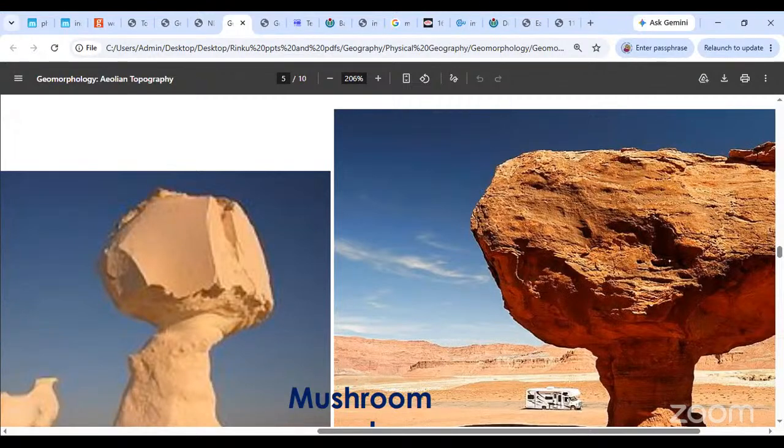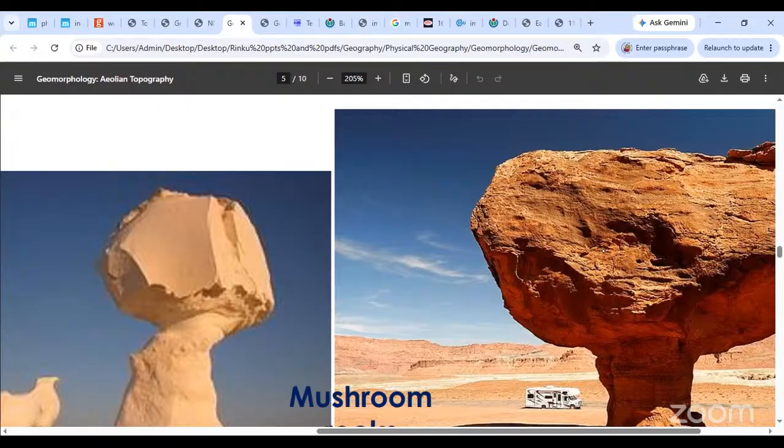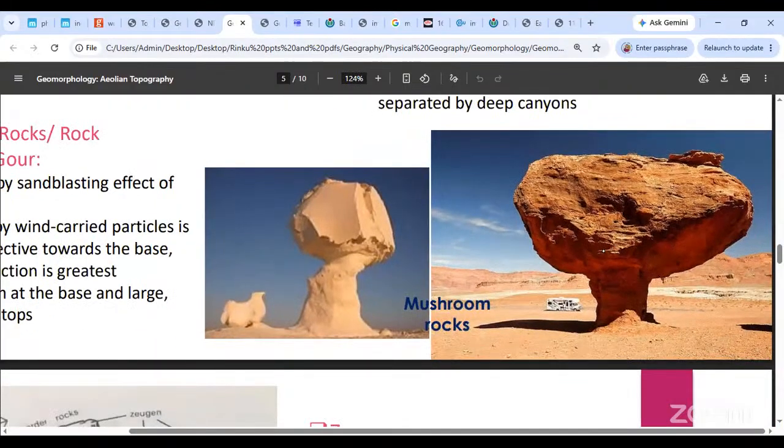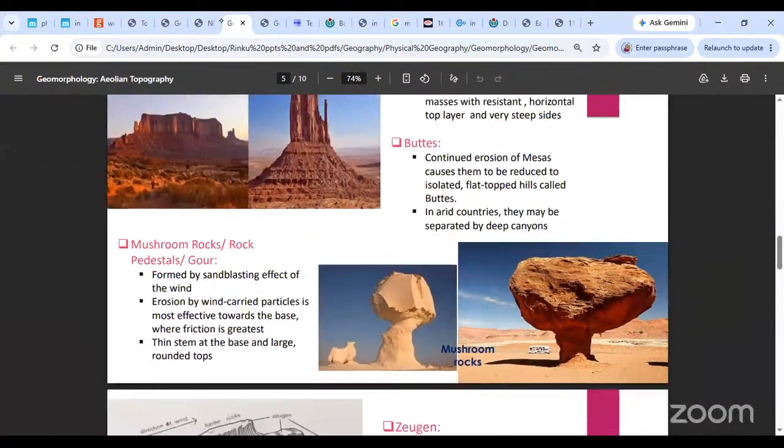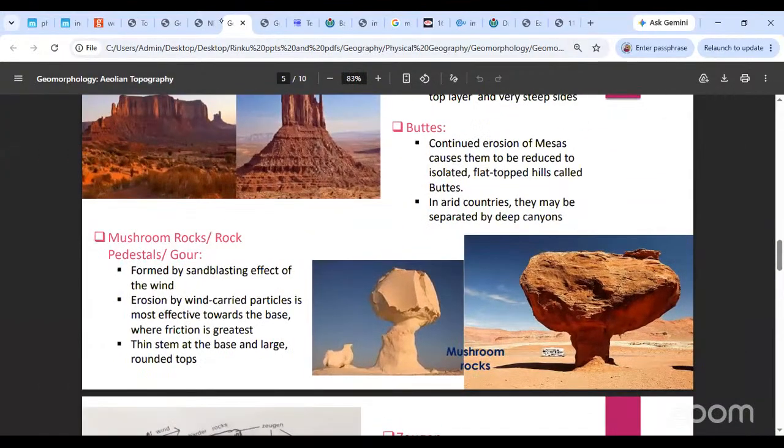This is the actual size of the rock, so clearly these are huge structures, especially in arid regions, a pretty spectacular structure. You will have a thin stem at the base and large rounded tops, like normal mushrooms. These are called mushroom rocks or rock pedestals or gour.